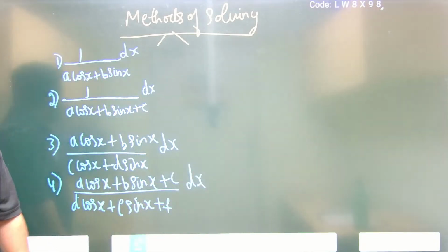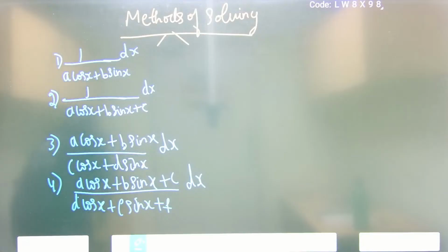These are the various types of problems that you can encounter when we talk about types of integration questions.